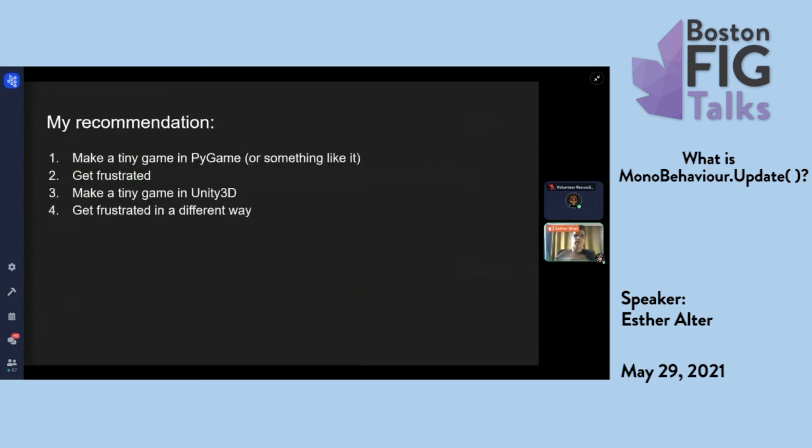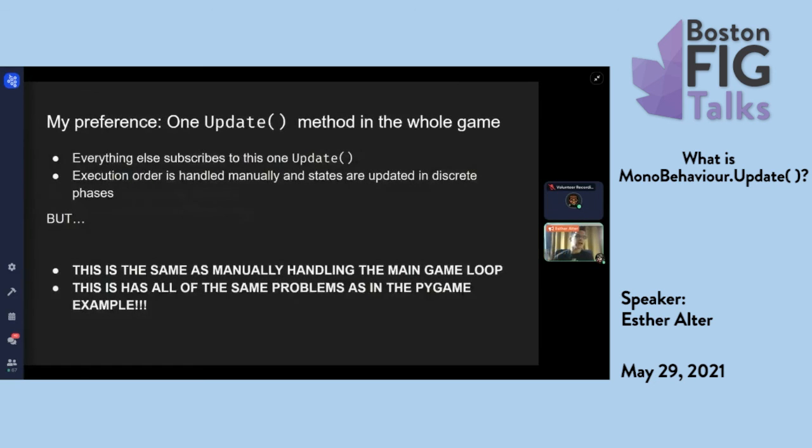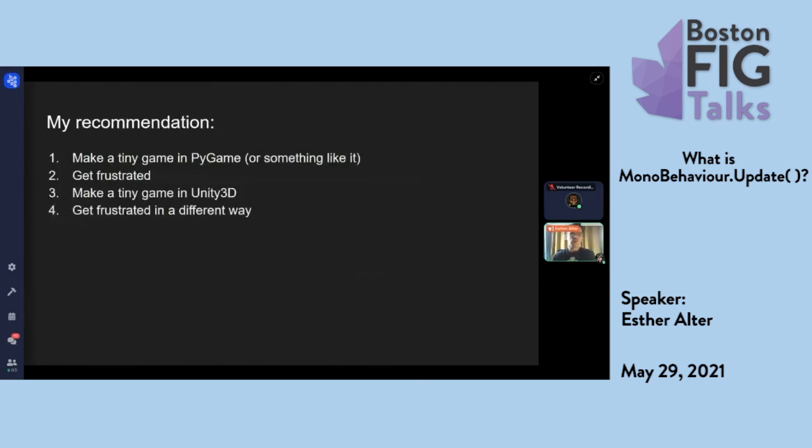So this only works for me because I've used Unity a lot. So I know what I'm getting myself into, and I know how to organize it. It won't work for beginners, or it might, but I wouldn't expect it. My recommendation to you and for most people to understand this better is to make a tiny game in PyGame or something like it, and then get frustrated. You could finish it or not. And then make a tiny game in Unity. It could be the same game. You'll get frustrated, but in a different way.